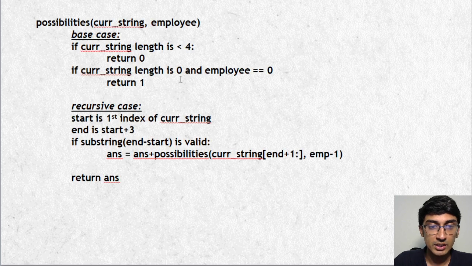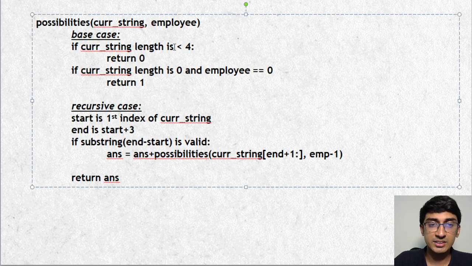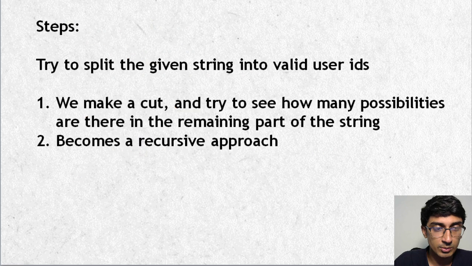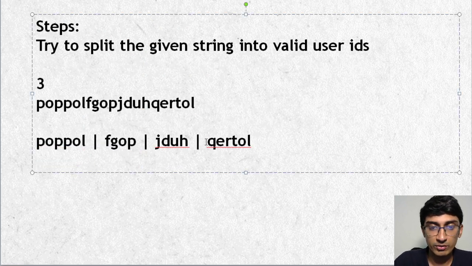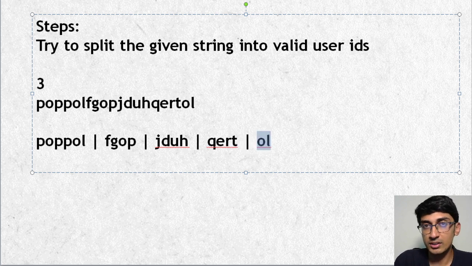If you look at it like this, if the current string length is less than 4, then do this. Otherwise, return 0. Sorry, that is not a base case. So basically, I'll just come to what the base case will be like. When are we thinking of returning? We'll be here, we'll again cut here, and at this point, the current string is less than 4. So we'll return at this point. It doesn't make sense to even analyze this one. So then we'll try to cut at O, but it will not work, because it's not a valid thing. Then we'll try to cut at OL.